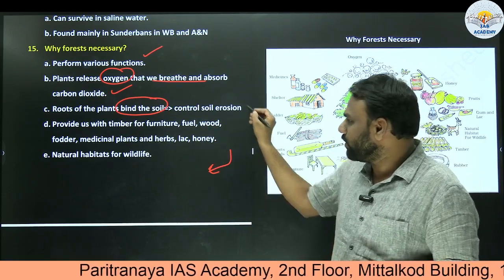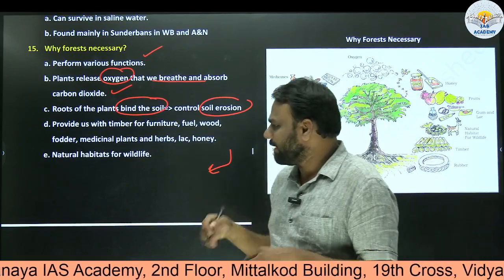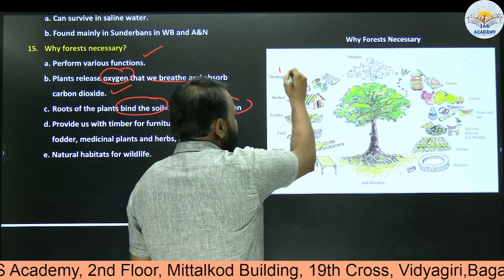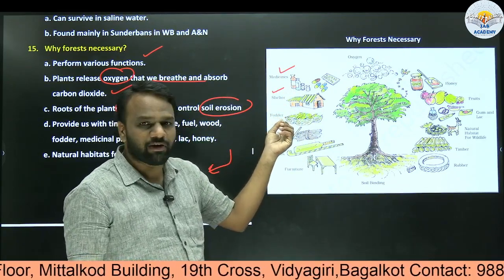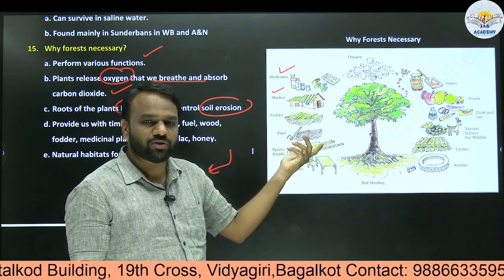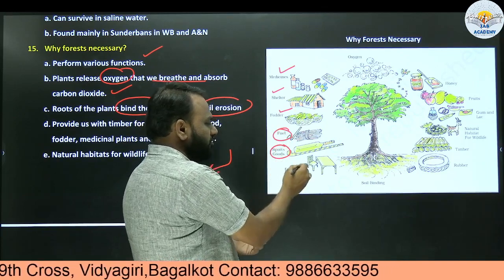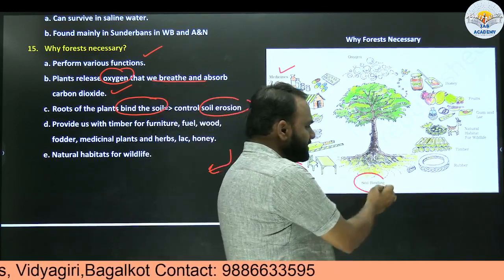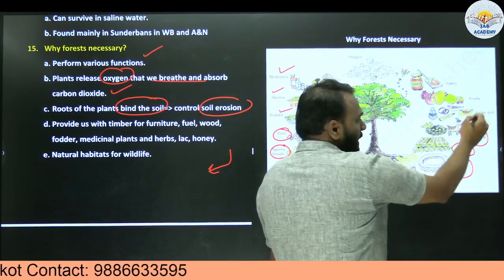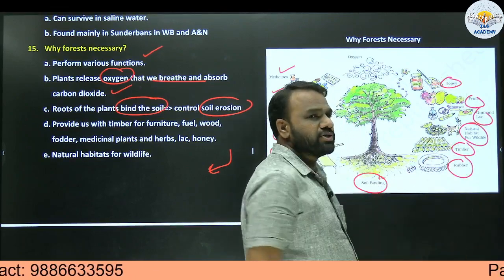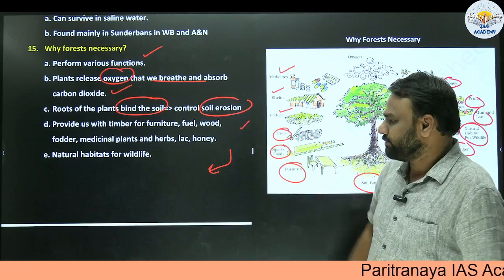In this way, it will control soil erosion. In this way also it is beneficial. Apart from that, it has many benefits. For example, it will provide us medicines, it will provide shelter. Especially, we require timber for the construction of our house, and the source of timber is forest. Next, fodder, fuel, sports goods, furniture, soil binding as we discussed, rubber, timber, natural habitat for wildlife, gum and lac, fruits, honey. So there are so many benefits that are being extended by forests to us. So very important.